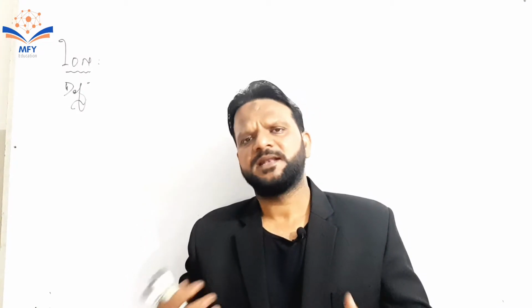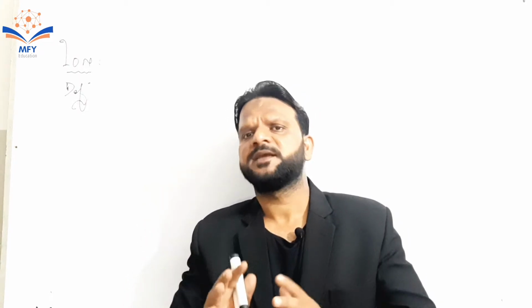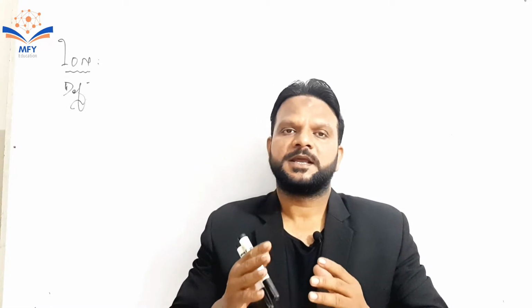Ion is simple. Ion and radical are two different things, but we are going to mix them all up, you can say radical, molecular ion, into just a single word, that is ion. What is an ion? An ion is an atom or group of atoms having a charge on it, either by losing or gaining of electron by an atom or group of atoms.